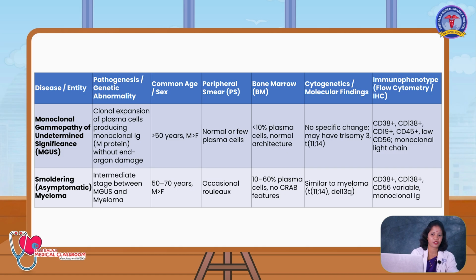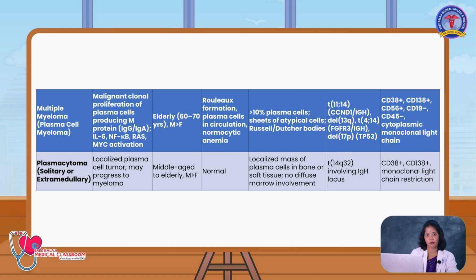will be highly positive. In multiple myeloma, after monoclonal gammopathy of undetermined significance, the other most common tumor will be the multiple myeloma, otherwise called as plasma cell myeloma. Here you will be having malignant clonal proliferation of the plasma cells.